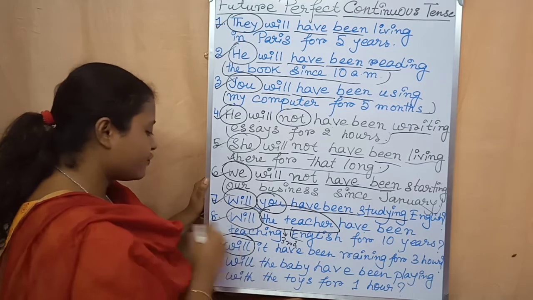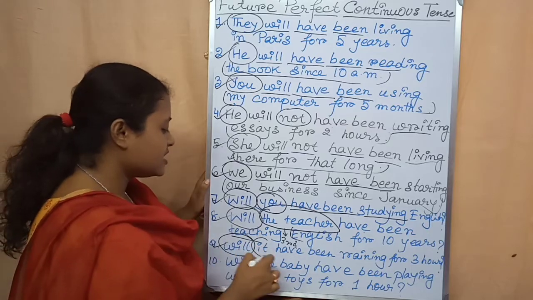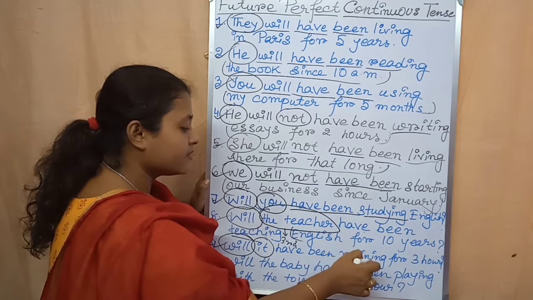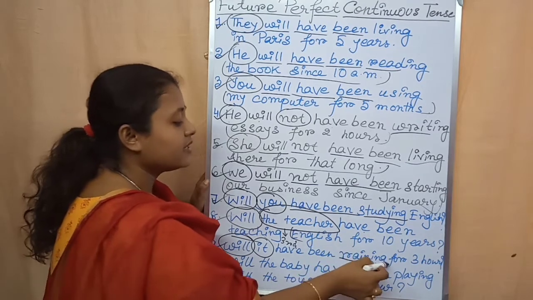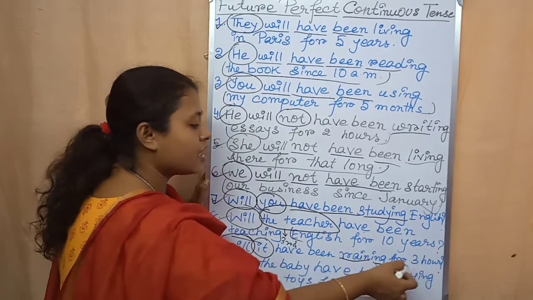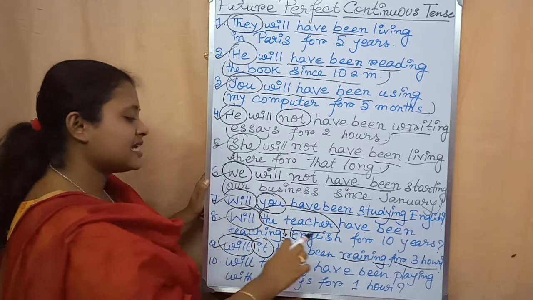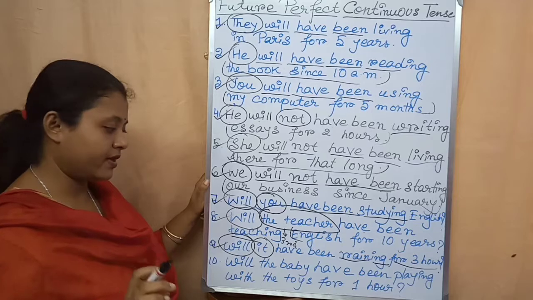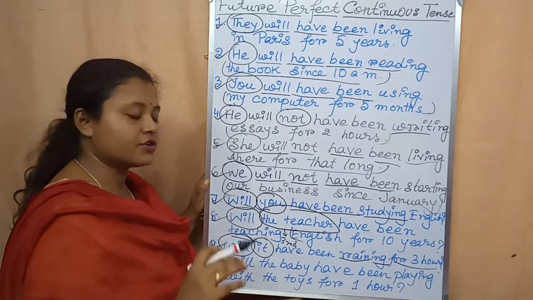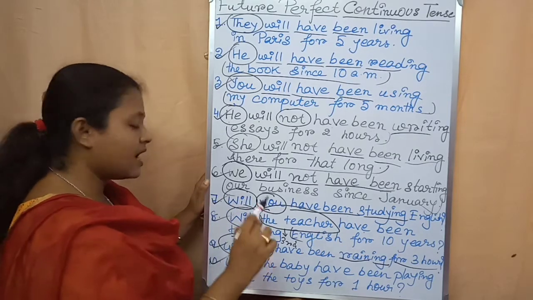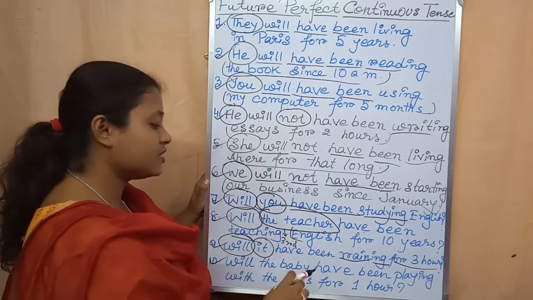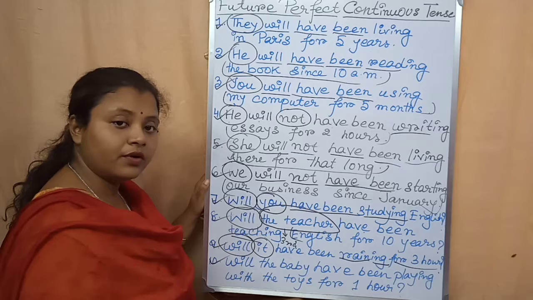So will, at first we will write, then it, third person singular number, have been, then verb, rain, then ing. For 3 hours it is the object. Will it have been raining for 3 hours? At the end, the question mark will be there because it is an example of interrogative sentence. Now come to the last example. Will the baby have been playing with the toys for 1 hour?